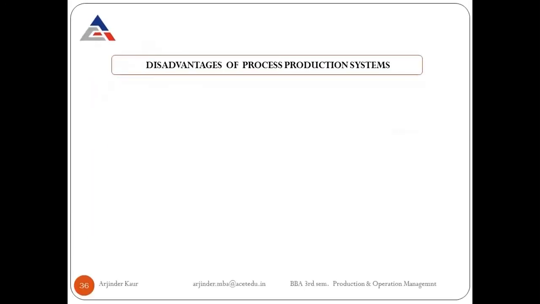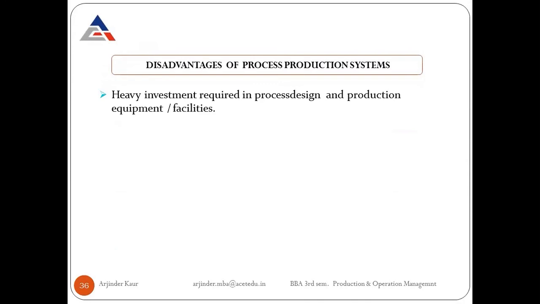Then there are some disadvantages. As automatic machineries are used, this requires a heavy investment in process design and production, or in setting up the production equipment or facilities, because you can easily judge that we need a lot of investment for setting up an oil refinery, because the whole machines and equipment will be quite costly.